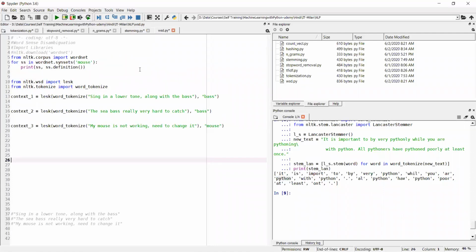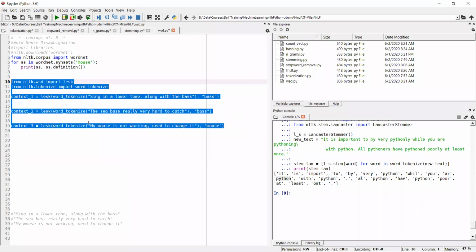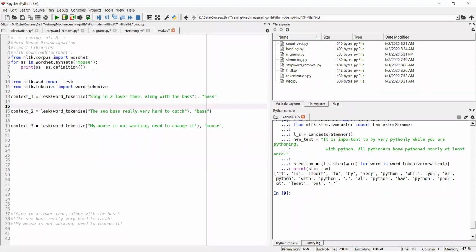Then we move to WSD, word sense disambiguation. We know the different contexts where a single word can be used. Here, to avoid typing, I already have some lines written. So we'll go line by line. First of all, there's a library called NLTK Corpus. From there, I am importing WordNet.